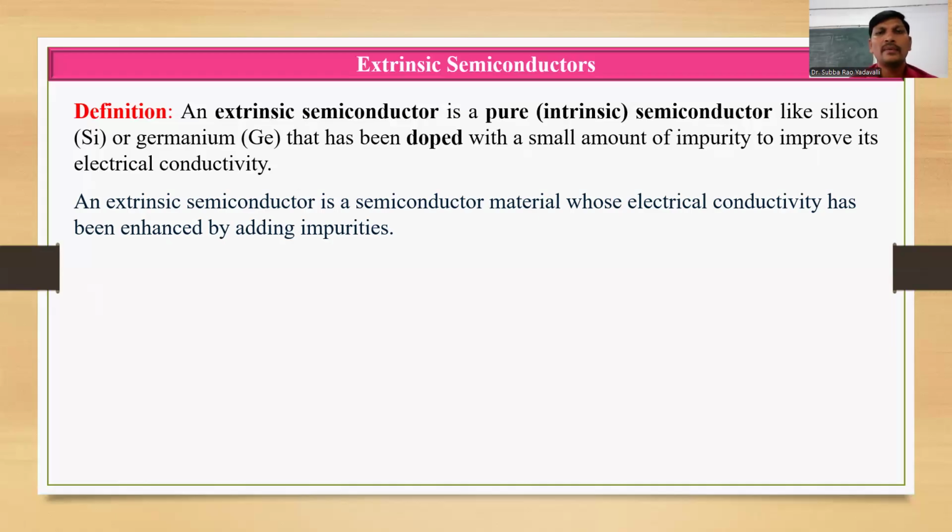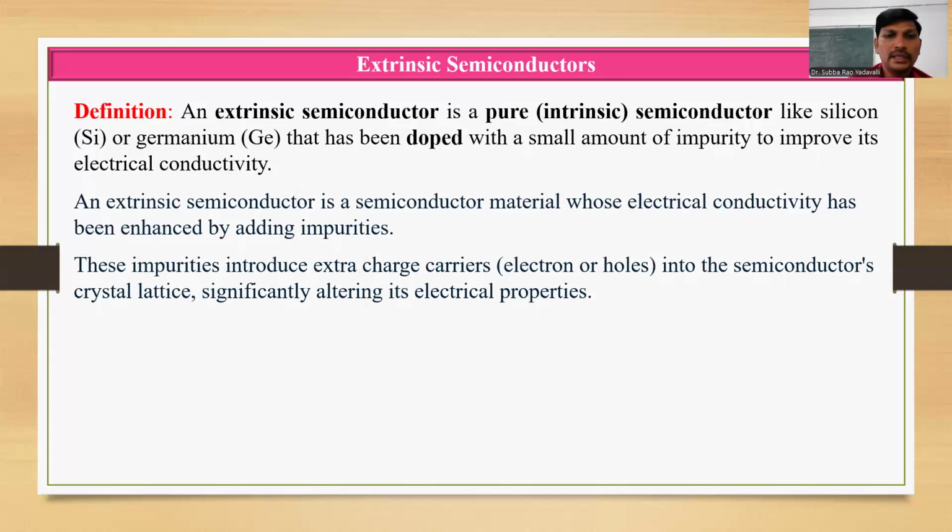That means an intrinsic semiconductor has some conductivity. If we want to enhance the conductance of that material, that means either it may be increased or decreased, we can add some impurities. The process of addition is the doping process and the impurities are doped impurities. The doped impurities' properties will affect the conductance of the intrinsic semiconductors. That's why the conductance of the intrinsic semiconductors changes and they form the extrinsic semiconductors with new properties.